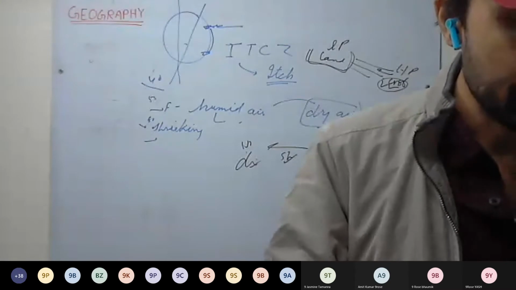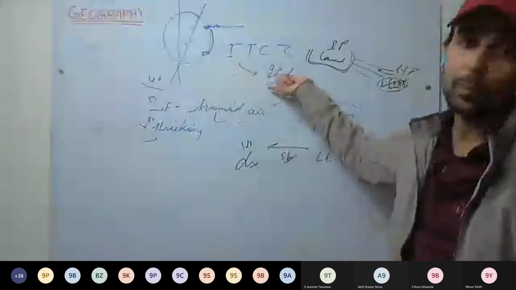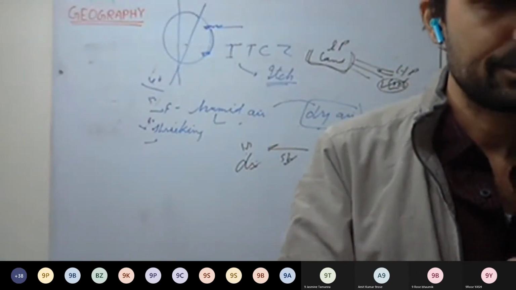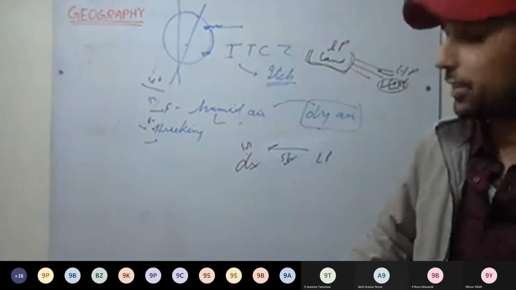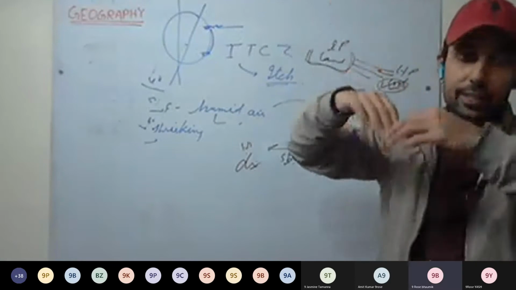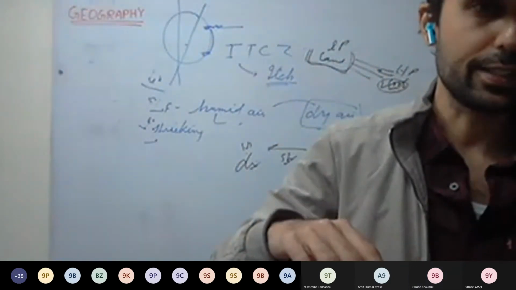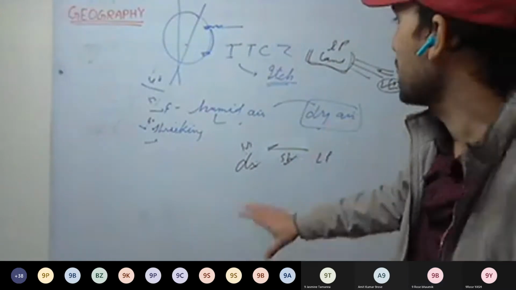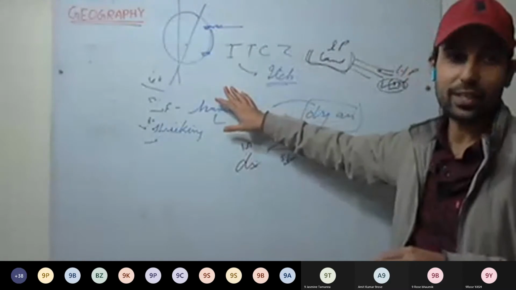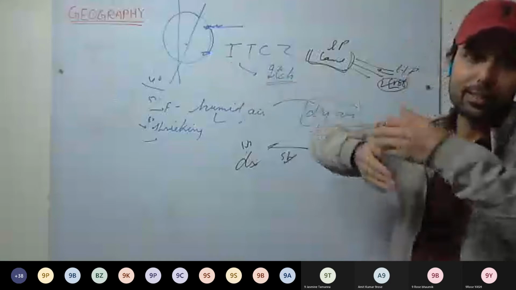The tropical belt of calms is also known as horse latitudes. Why? The tropical belt of calm is the subtropical high pressure belt. Why is it called horse latitudes? See here, this region is of descending air. So vertical air is there, with very little or no horizontal movement, no surface wind. So whenever any ship is stuck there, the sailors used to get becalmed. They get stuck there.